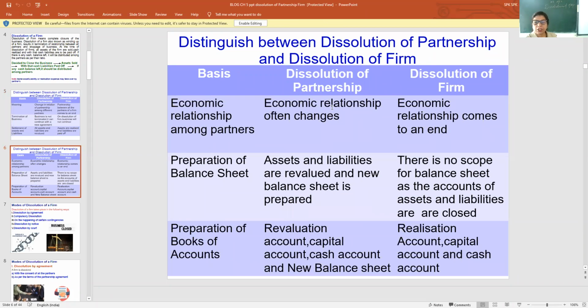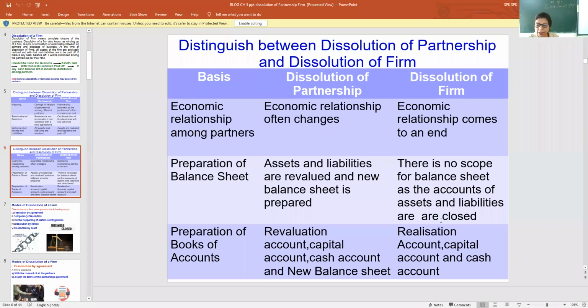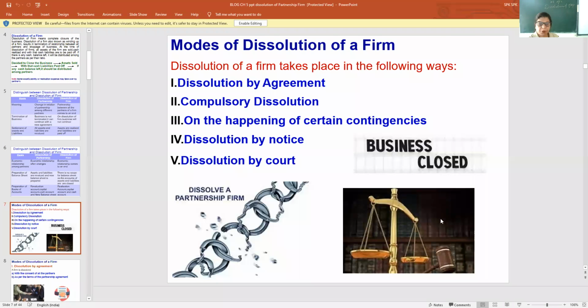Difference between dissolution of partnership and dissolution of firm. In dissolution of partnership, only the relationships change, meaning a new partner will join or an old partner may retire. So there will be a change in relationship. But in dissolution of firm, the relationship comes to an end. In partnership dissolution, the assets and liabilities are revalued. That's why a revaluation account is prepared. But at the time of dissolution of firm, all the assets are sold off. So a realization account is prepared.